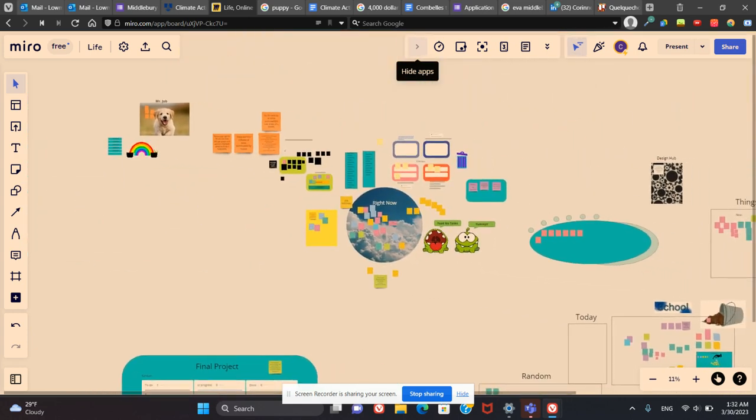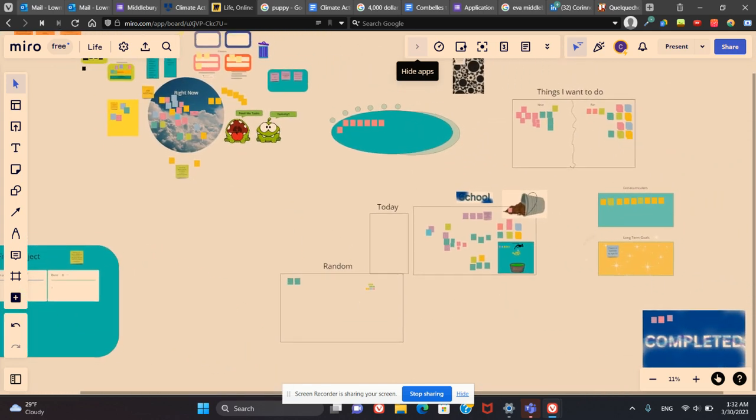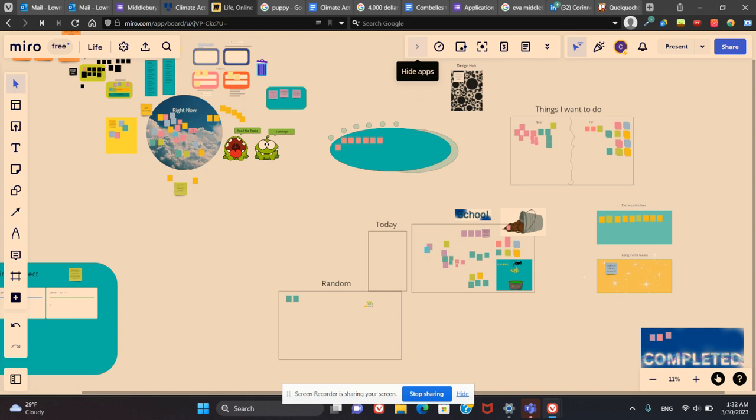Another thing that I have set up that I really like is this is last semester stuff. The thing that got me with Notion is my Notion is so full of so many things, and I do still use Notion for keeping track of what assignments I have. But Notion started to be really slow for me, and Miro has not. Miro works just as quickly now as it did when there was only one singular post-it note on this board, and I absolutely love that.